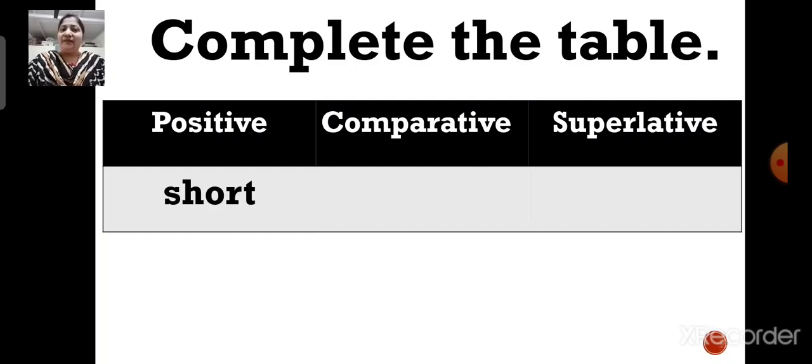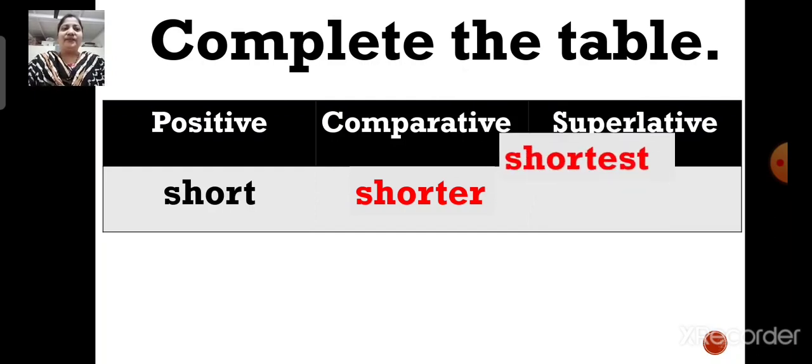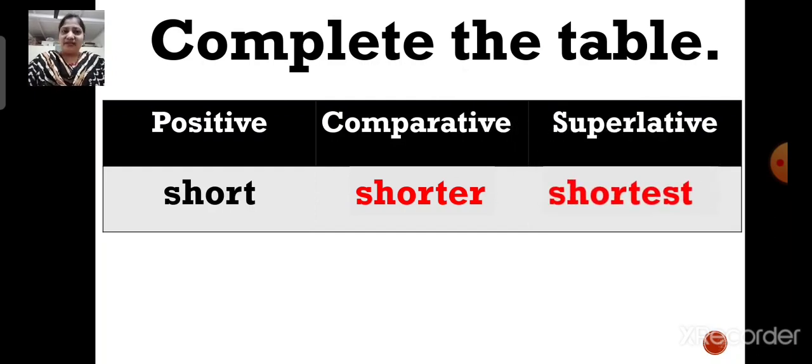The comparative degree of the word short is shorter. And what will be the superlative degree? Yes, you are correct. The superlative degree of the word short will be the shortest, right? Next.